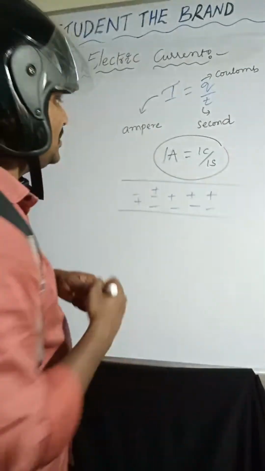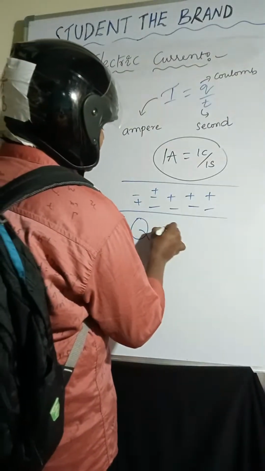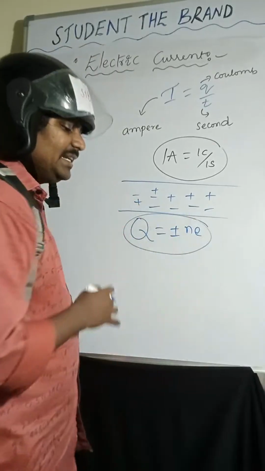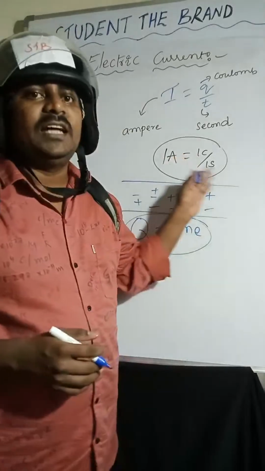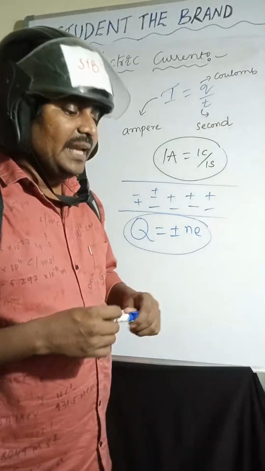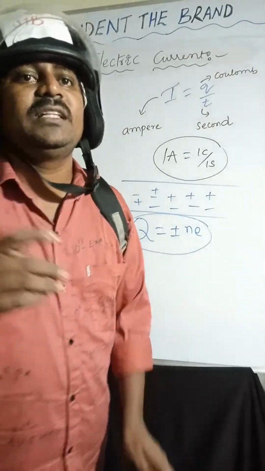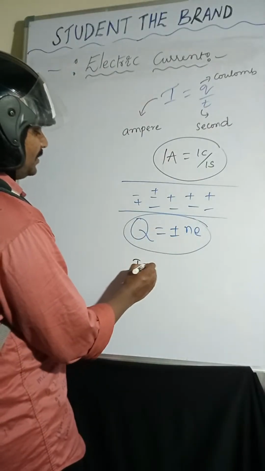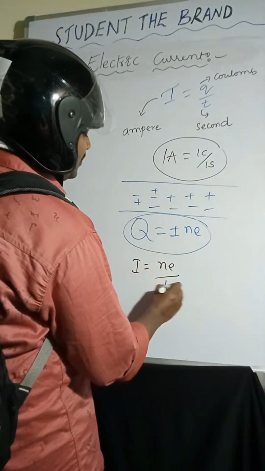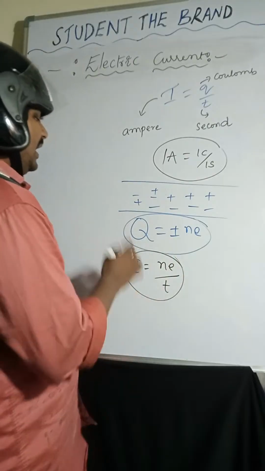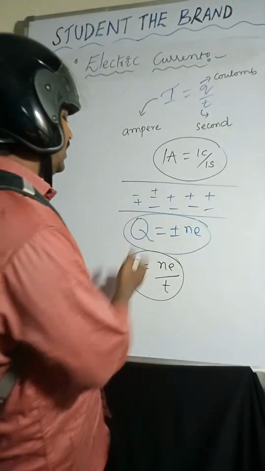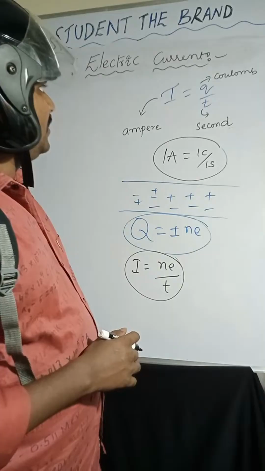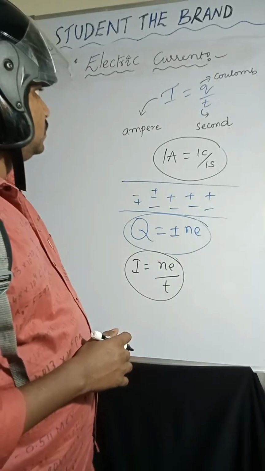So quantization of charge: Q equal to plus or minus Ne, where N is the number of charges moving inside of the conductor. So Q equal to plus or minus Ne, and I equal to Ne by T. Yes or no? Yes, I equal to Ne by T. Now we can go through that.